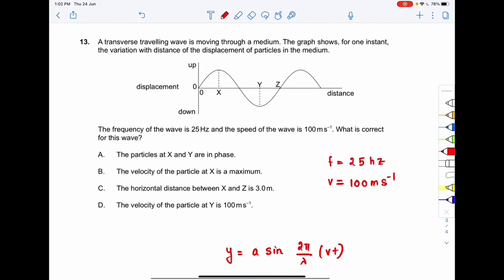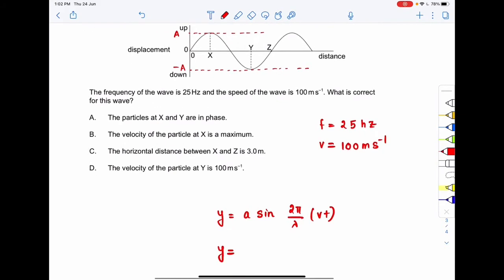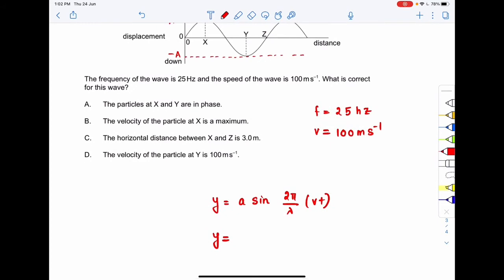So let the amplitude of the traveling wave be capital A. That means over here this will be A, and in the downward direction this will be minus A. So what is the amplitude? The maximum displacement of the moving particles. So that means over here I can say that A will be the amplitude.